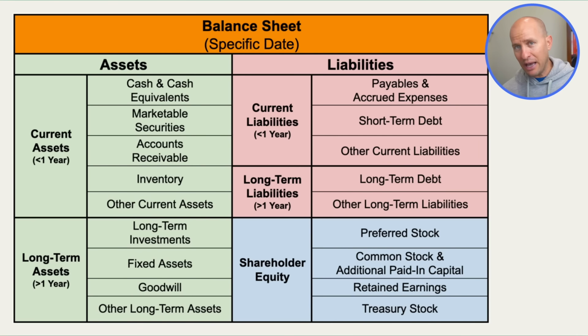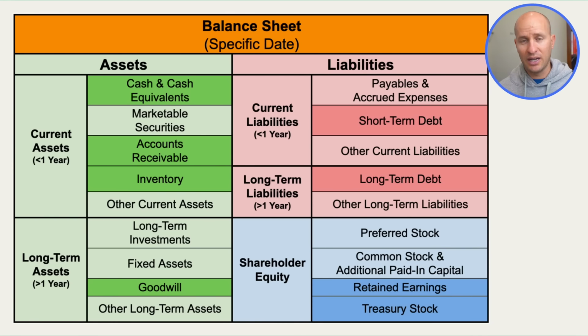When analyzing a balance sheet, Ackman likes to look at key figures like cash, accounts receivable, inventory, and goodwill. And on the liability side, he looks at short and long-term debts, as well as retained earnings and treasury stock. By analyzing these figures and comparing them to each other, he can tell whether a company's balance sheet is built to last or if it's on the brink of bankruptcy.